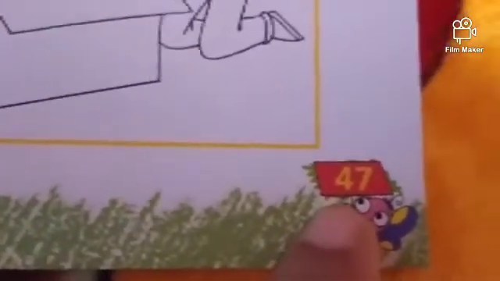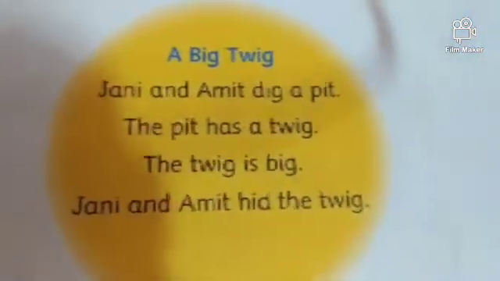Now kids, open page number 47 of your English book. Page number 47 and the heading is Let's Read, Think and Color. Read the story, color the picture that goes with it. So first of all you have to read this story in the yellow circle and then you have to choose the correct picture and color.